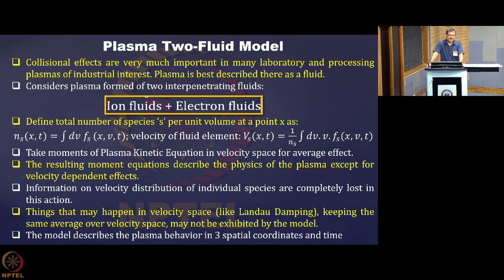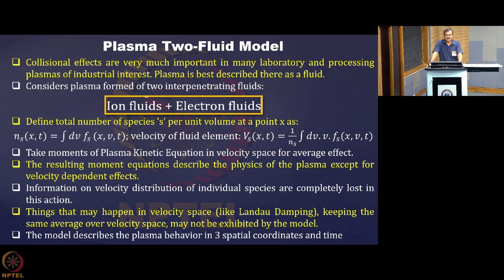Neutrals cannot respond to the electric field. They gain energy from the electric field via collisions with the ions and electrons, which are influenced by the electric field. So they get energy from the electric field, then they collide with the neutrals and the neutrals gain energy.